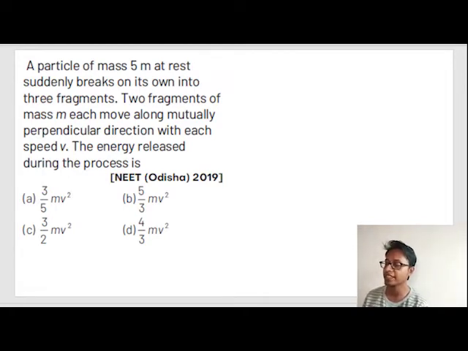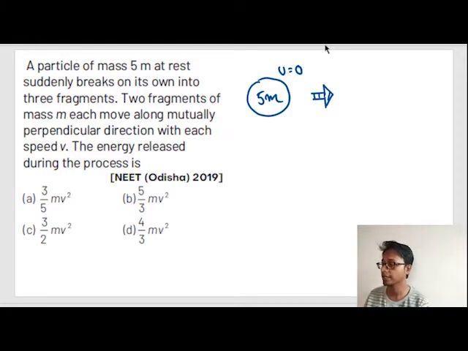The energy released during the process is, okay. So what is happening out here? Let's recognize the question. A particle of mass 5m, it was at rest, that means the velocity was 0. What happened out here was it got broken into 3 fragments.